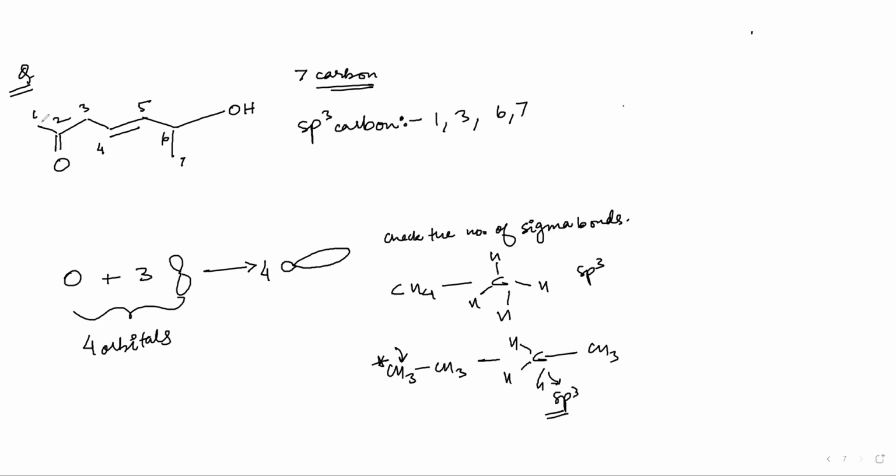4 sigma bonds. That is why this will also be sp3. As we can see here, this first carbon atom is joined to this carbon, and it has 3 implied hydrogens. This is a methyl group here. Okay. This will also be an sp3 carbon atom.